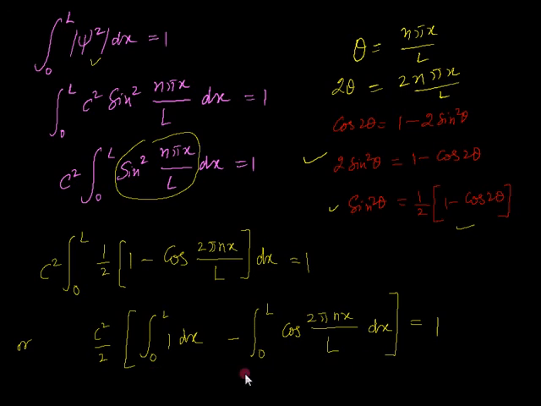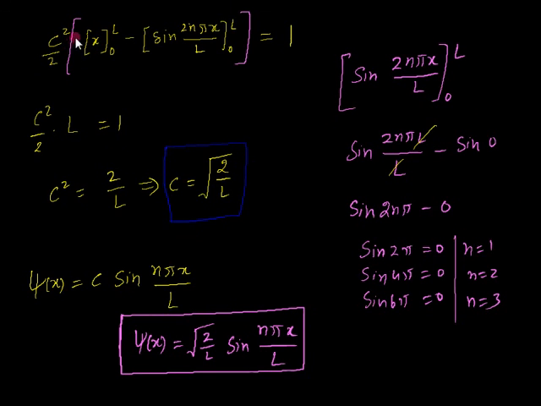Now we have to integrate both terms. This is the first term, this one is the second term. So c square upon 2 x, that is the result, because if you integrate 1, the result is x, right? We wrote earlier 1 dx, that means only dx, so the result of that is x, and the integration limit was 0 to L, which can be written in this way, minus the integration of the second term, cos 2 n pi x upon L. Here we write the result of that, sin 2 n pi x upon L, with this integration limit.